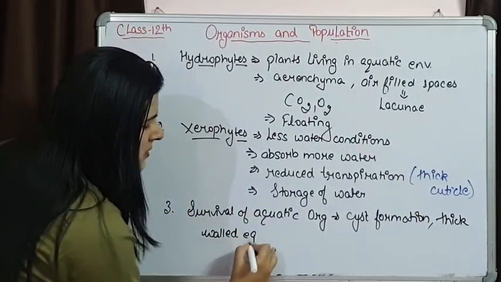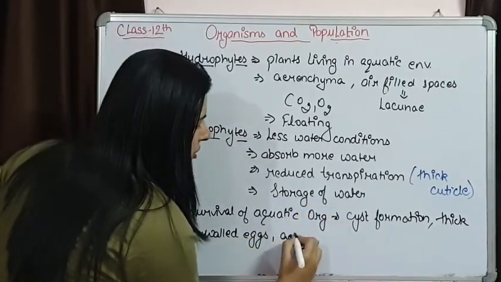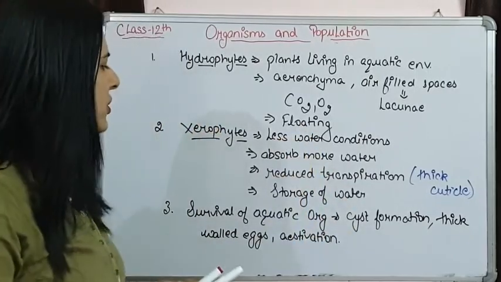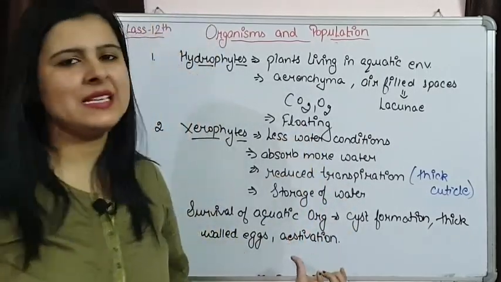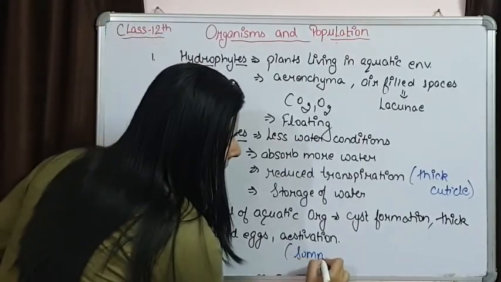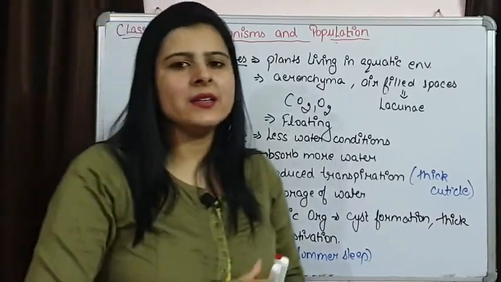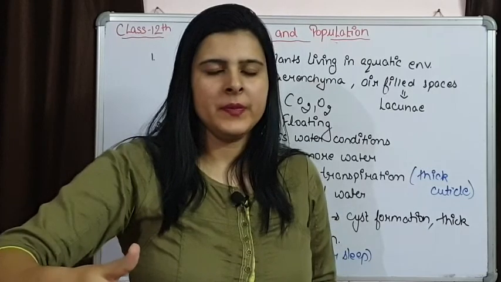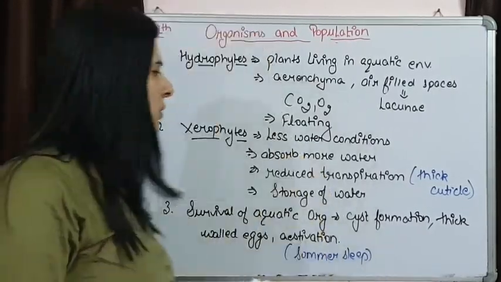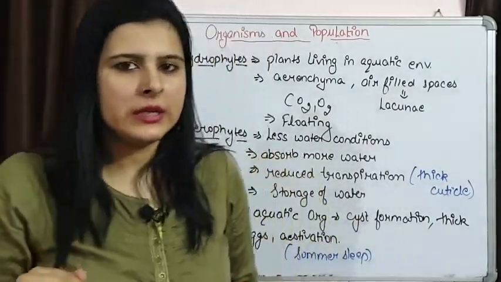Thick walled eggs can be laid, or these organisms undergo estivation. We will talk about estivation in another topic also, but estivation is simply known as summer sleep. Whenever such a condition occurs, an individual enters into deep sleep, where the metabolic rate of the organism is going to decrease. This is how the organisms adapt themselves when water conditions decrease.